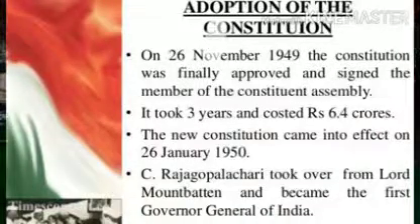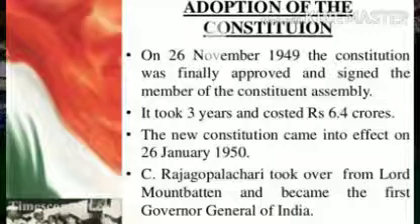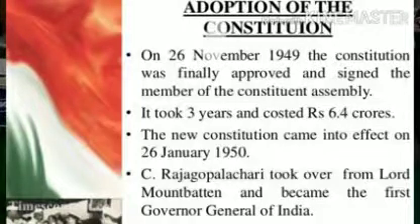As you all know, whenever we talk about the Constituent Assembly, we have to remember a few names like Dr. B.R. Ambedkar. Dr. B.R. Ambedkar is said to be the architect of modern India, because he was the person who played a major role in the formation of the Indian Constitution.